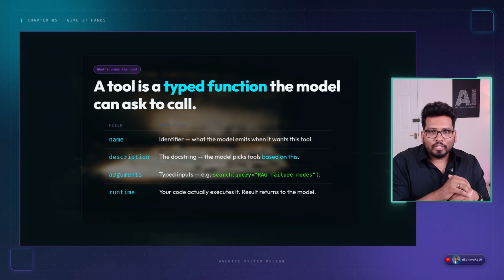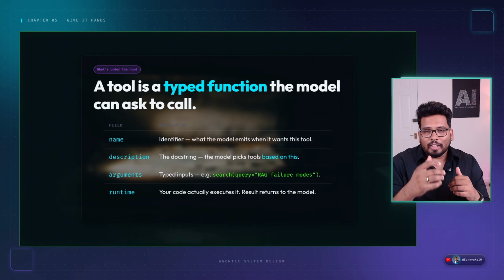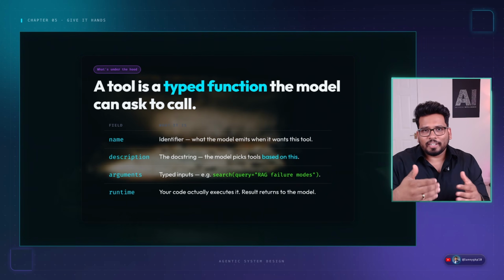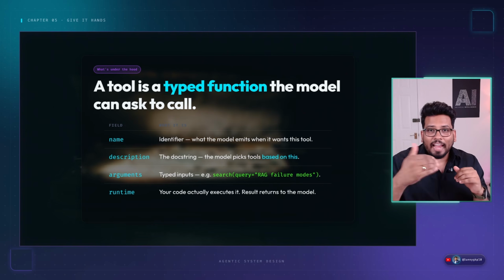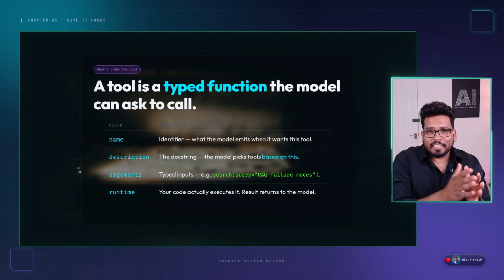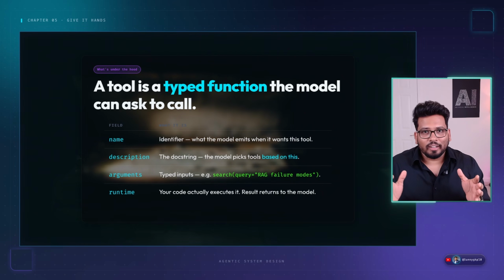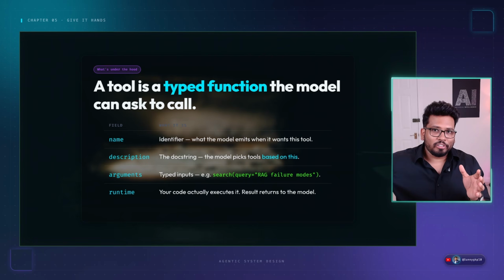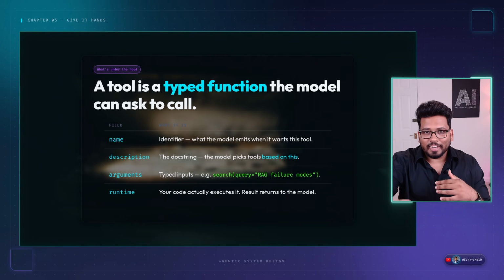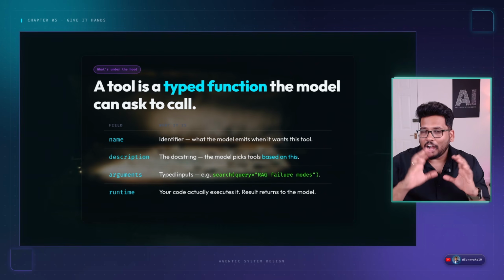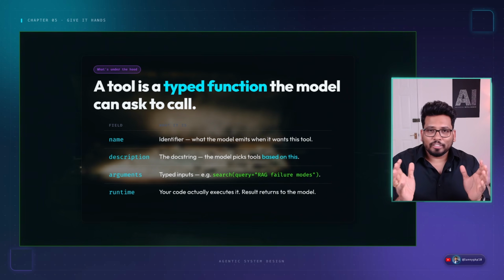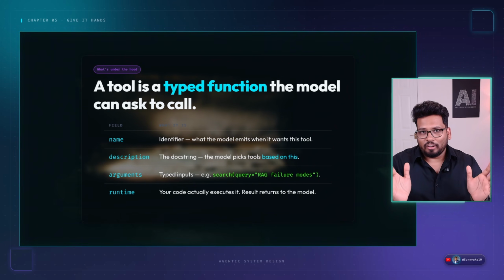And next is the runtime. We write the code, and we also provide the runtime, which is nothing but the environment where the code is actually executed. The agentic runtime is a quite interesting topic. We will discuss it in our engineering section, but in the further slides we will also get a rough idea of how it looks. So we understand a tool is a function which an agent can call.